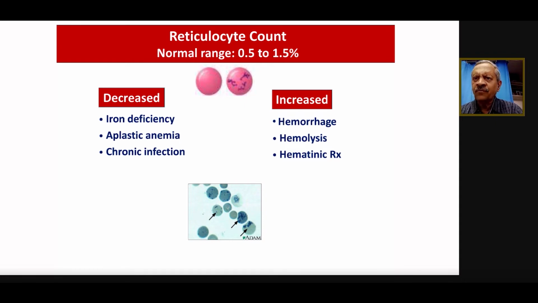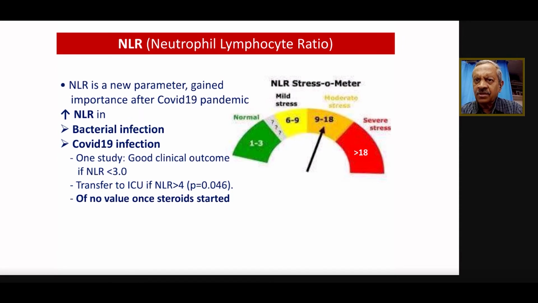So very important, always go for the reticulocyte counts, and always see them in a patient of anemia. Don't treat patients without the reticulocyte counts. That's all about the conventional parameters. And now we have got the same parameters in a newer form.